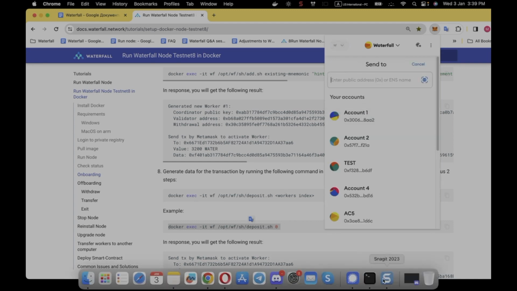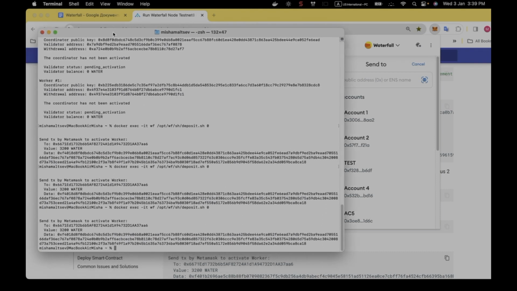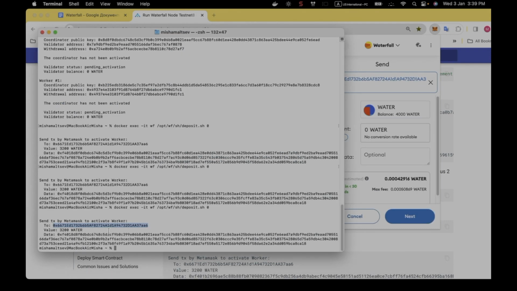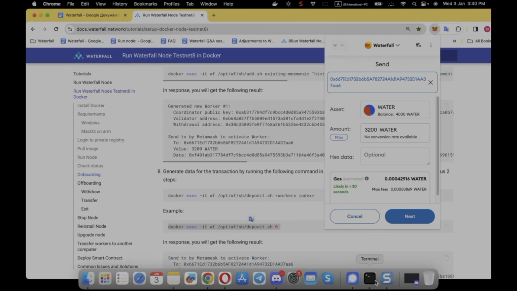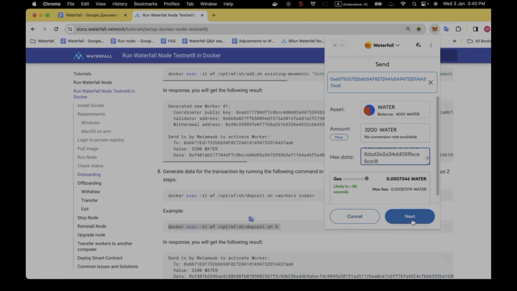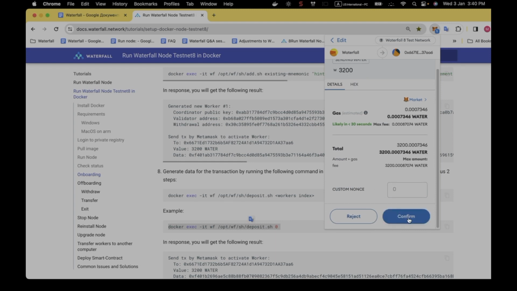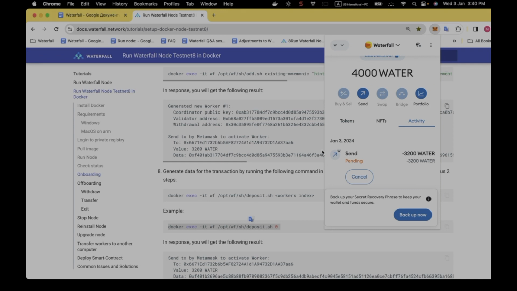Send. And copy and paste the data for our transaction. Here is the address. The amount of water we can copy and paste here. Hex data. We've got it. Here it is. Next. Confirm. Okay, let's wait a little bit.